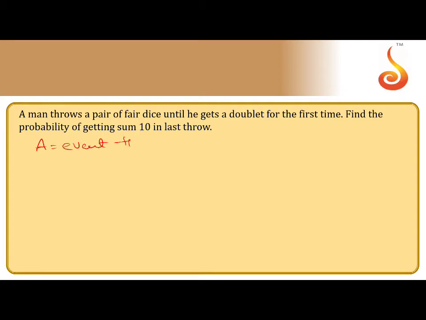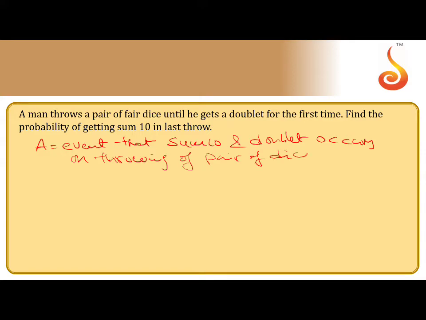Event A is the event that sum 10 and doublet occur on a throw of a pair of dice.